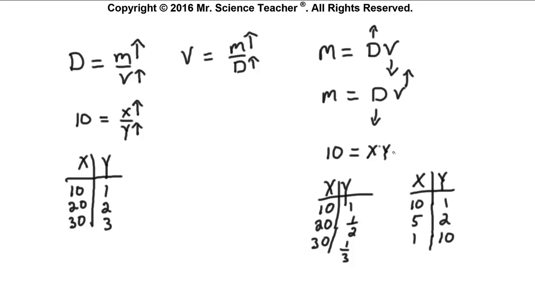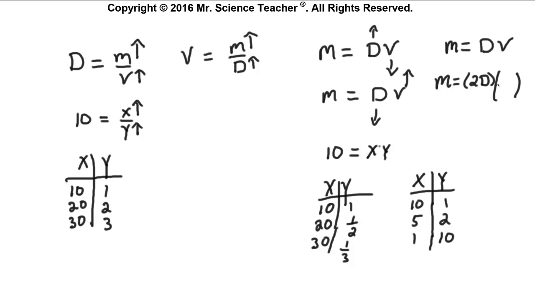So tell me, what happens if I go over here and I say if I doubled the density, what does the volume have to be for the mass to be constant? You say, I have to use this formula, m is equal to density times volume. So if I want the mass to be constant and I double the density, what will the volume have to do in order for me to get back my equation?